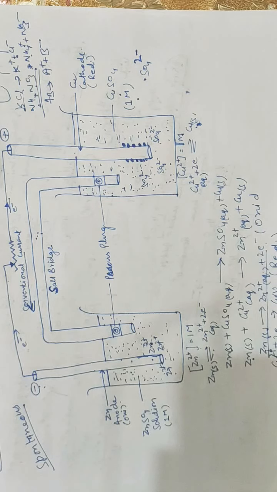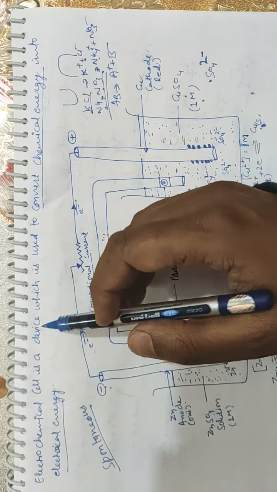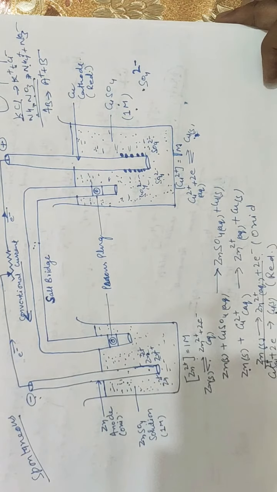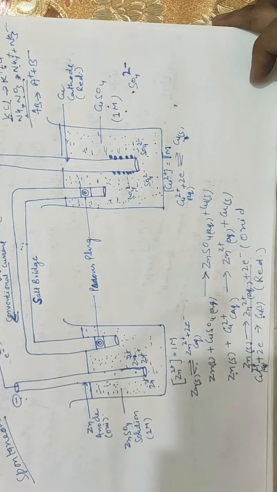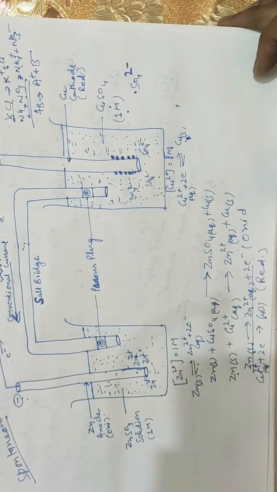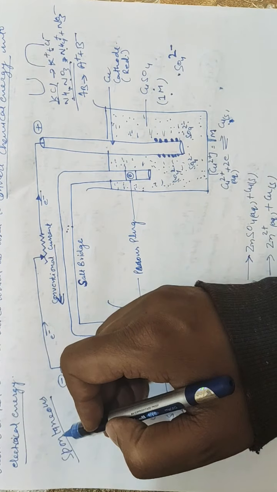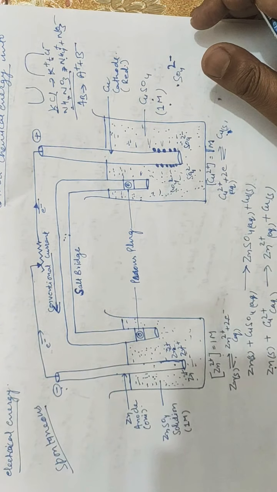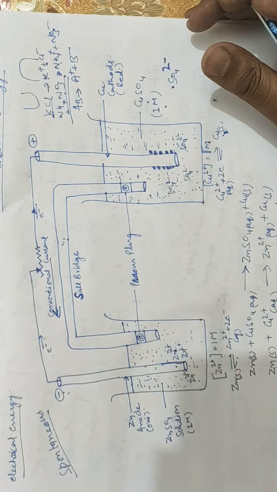So this is the electrochemical cell. Let me repeat once again. What is an electrochemical cell? It is a device which converts chemical energy into electric energy. An electrochemical cell basically consists of two electrodes, one anode and the other cathode. First of all, it starts with a spontaneous redox reaction. Spontaneous means a reaction which takes place by itself.